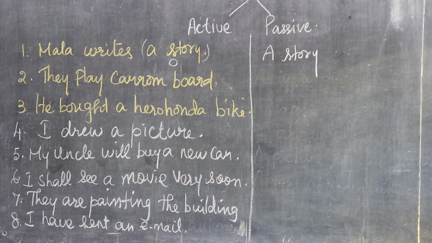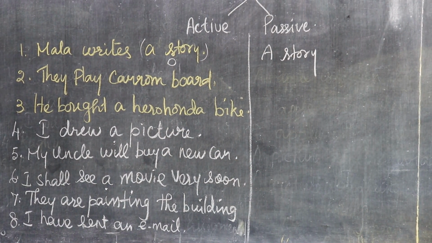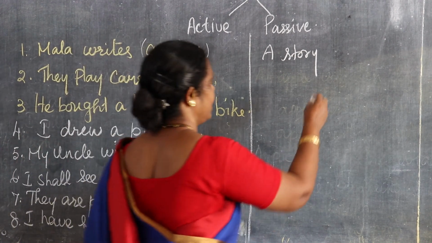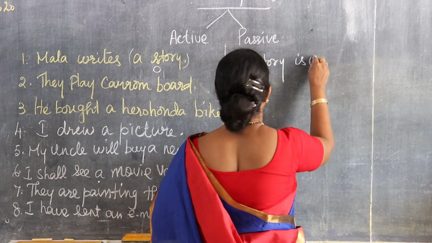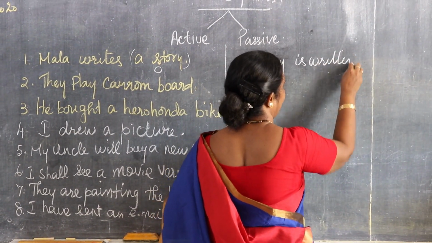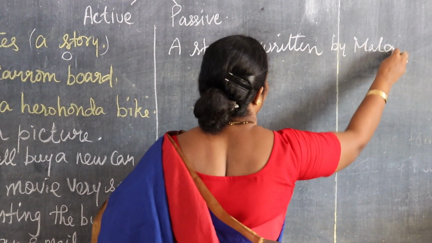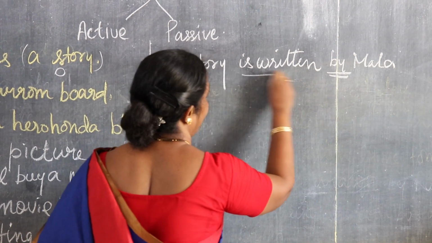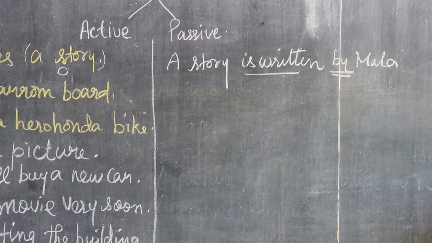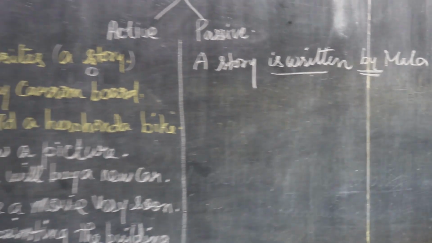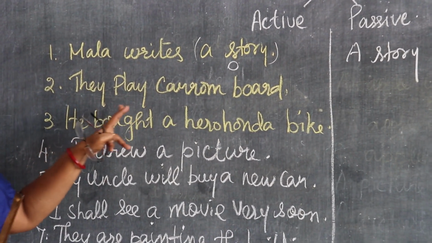Writes is present form, so the present form is changed into is plus past participle. A story is written by Mala. By, you should keep it in your mind. Then the second one, they play carom board.